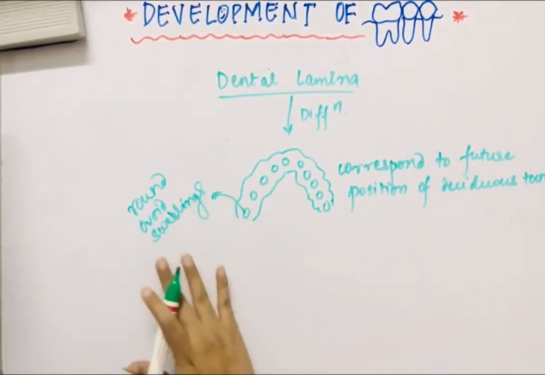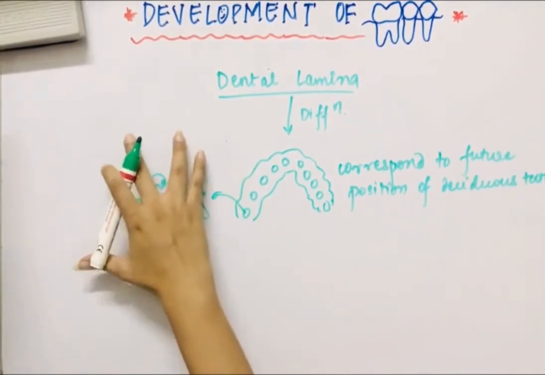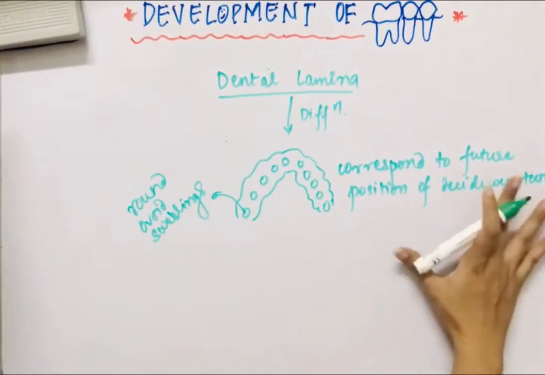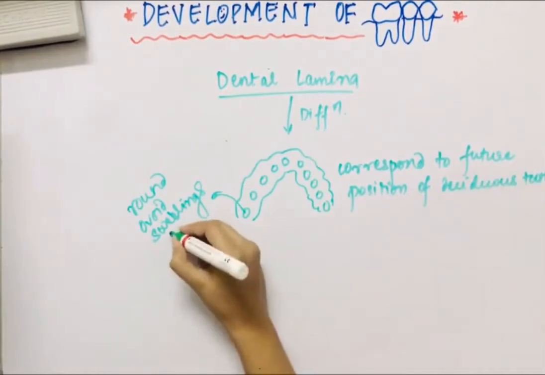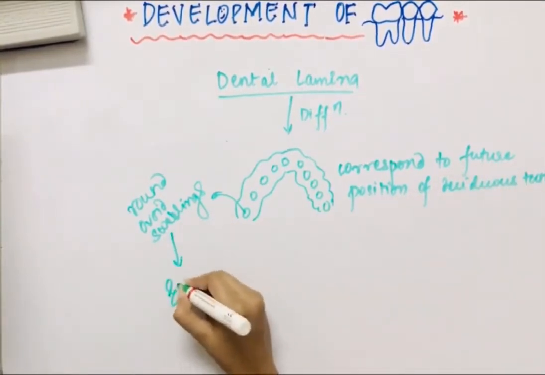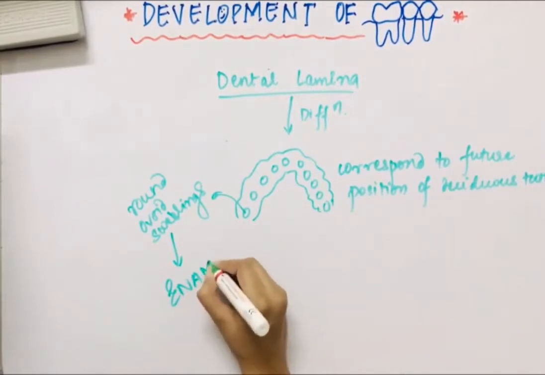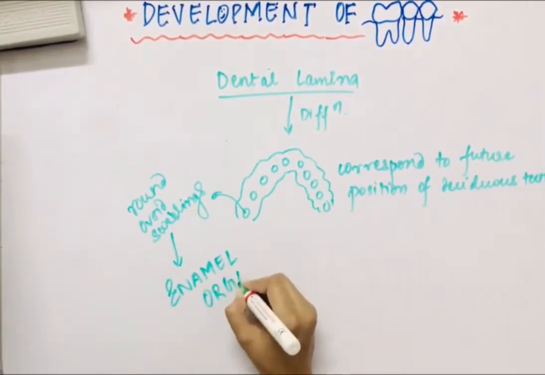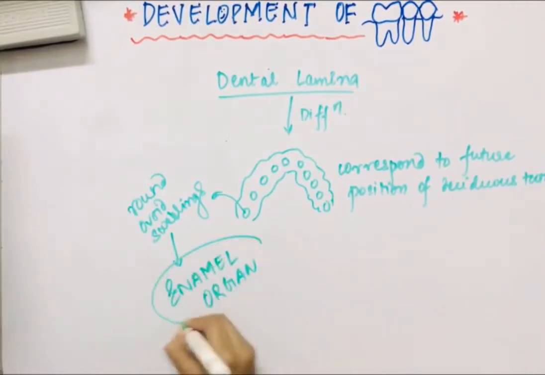These round ovoid swellings, which are formed by differentiation of the dental lamina and correspond to the future position of the deciduous tooth, are called the enamel organ.